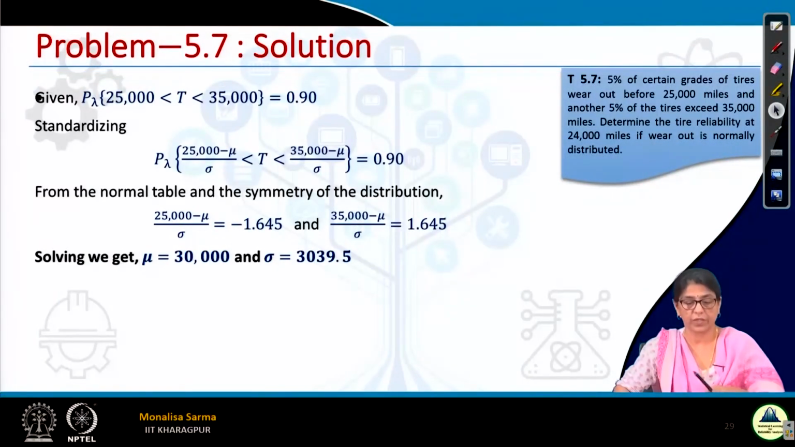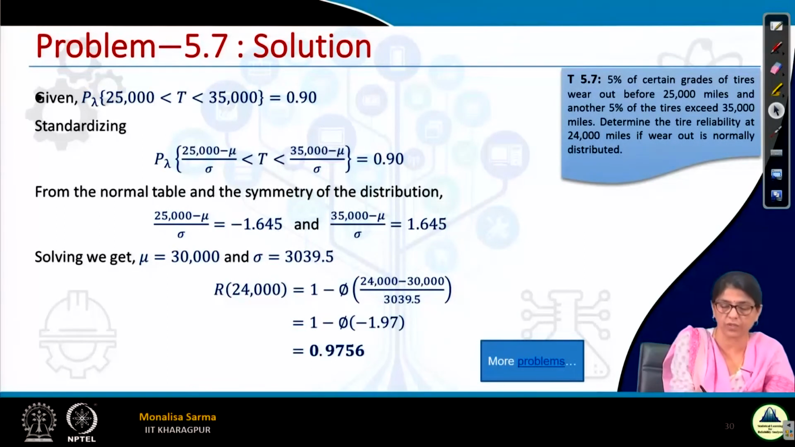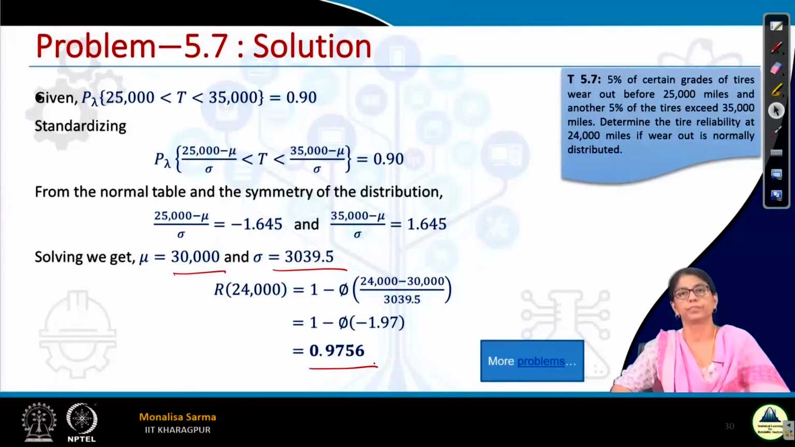So that's how we got this value, and by solving this we could get mu equal to this, sigma equal to this. Now simply putting the values for finding F of t, 1 minus psi of F of t, I will get the reliability at 24,000. Simple. Okay.